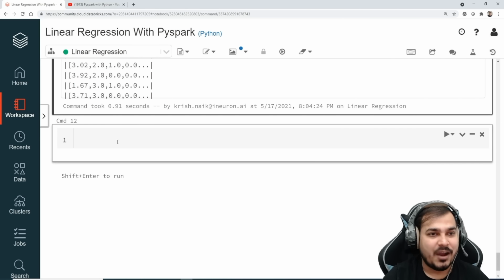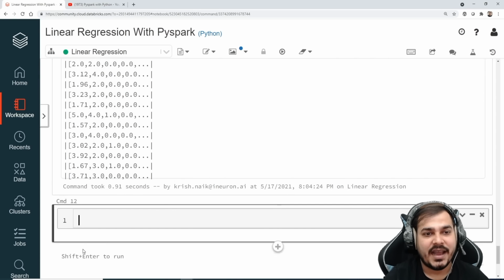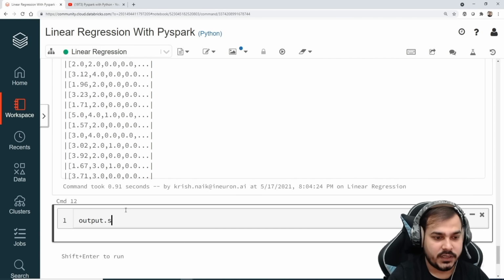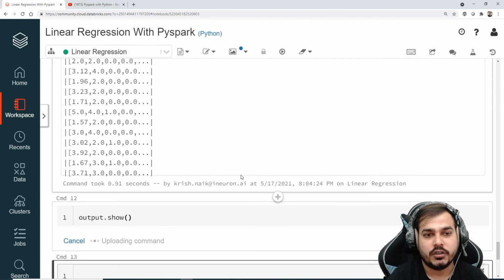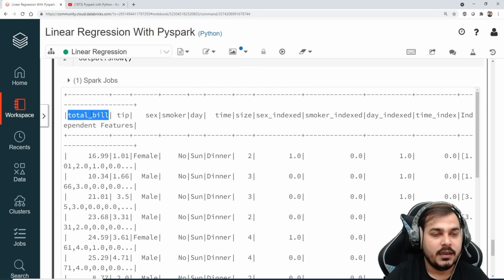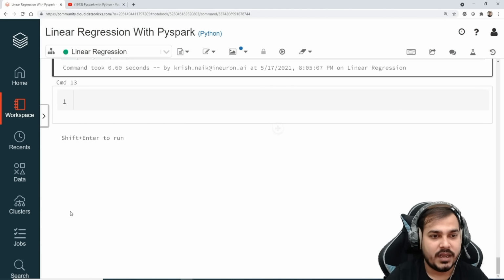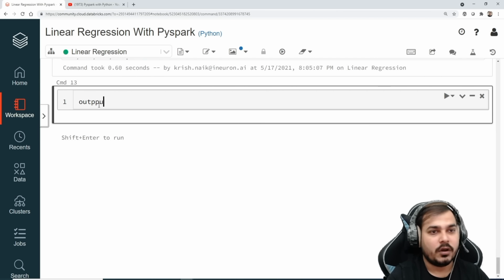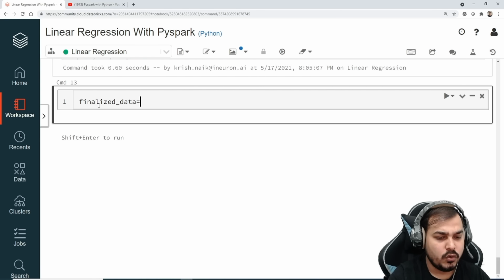Now I know what is my output. Now what I'm going to do is that out of this entire output, if I go and see my output dot show, here you'll be able to see all the features are available, right? Now you know which is your output feature, right? So this is my dependent feature and these independent features are my independent features. So what I'm going to do now, I'm just going to select output, or I'll say this is basically my finalized data, and I'm just going to pick up two columns, that is output dot select, and inside this I'm just going to give my two features, which I'm going to say one is independent features.